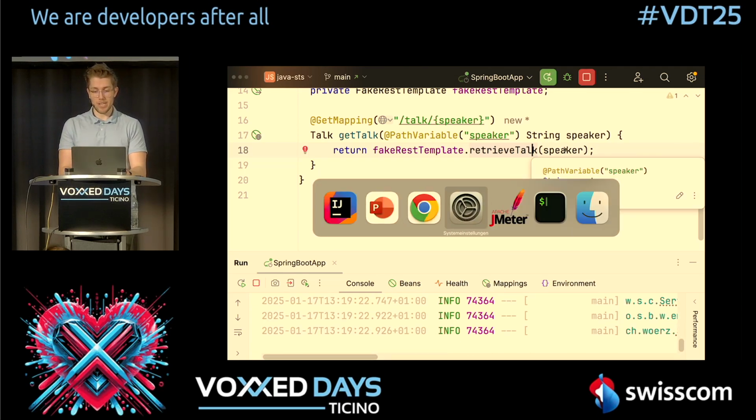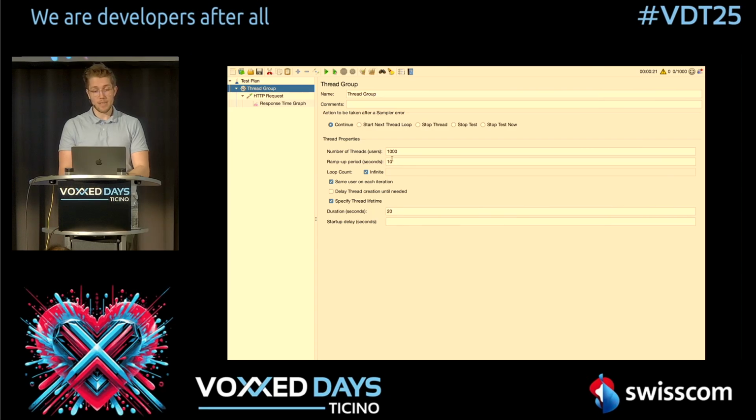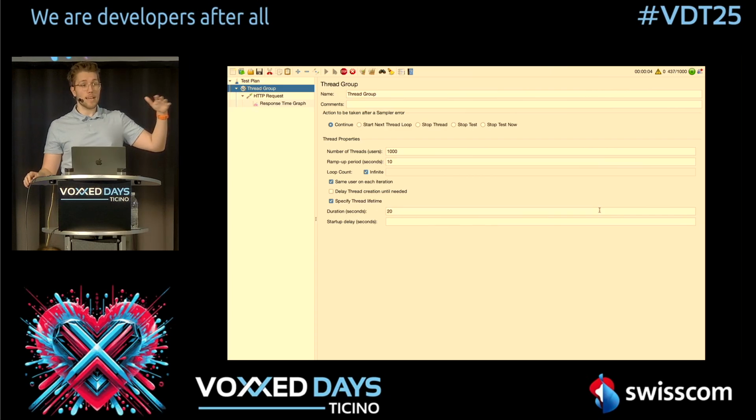So I will switch here to JMeter. JMeter is a simple application to test the performance of your endpoints. I will send a request with 1,000 concurrent users, and it will just access this endpoint. Let me get this started. So let's run this. What we will see is that the responses will get slower over time, because our thread pool of 200 threads is not big enough to handle all these 1,000 requests which come in at the same time.